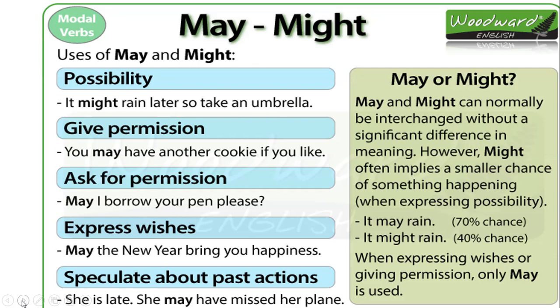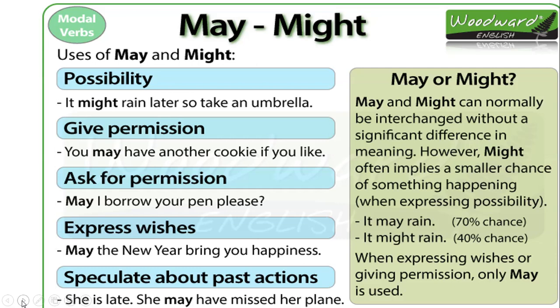So when we see that chances of something are more, we are supposed to use may, and when we see that possibility or chances of something are less, we are going to use might. Is it clear? Okay.